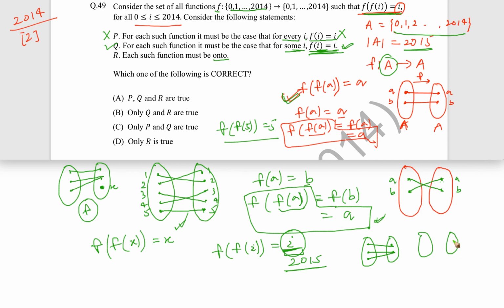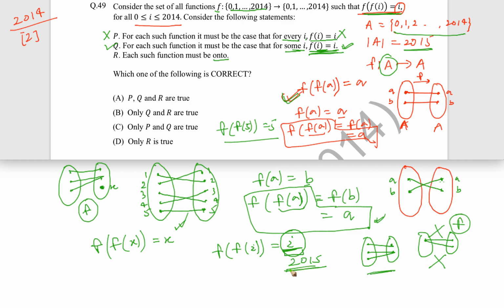If you are wanting 2, it cannot be that one element is mapping to both of them. This is basically the violation of the definition of the function itself. In any function, a particular element cannot have more than 1 image, and that's why this sort of situation is not possible. However, this thing is possible.